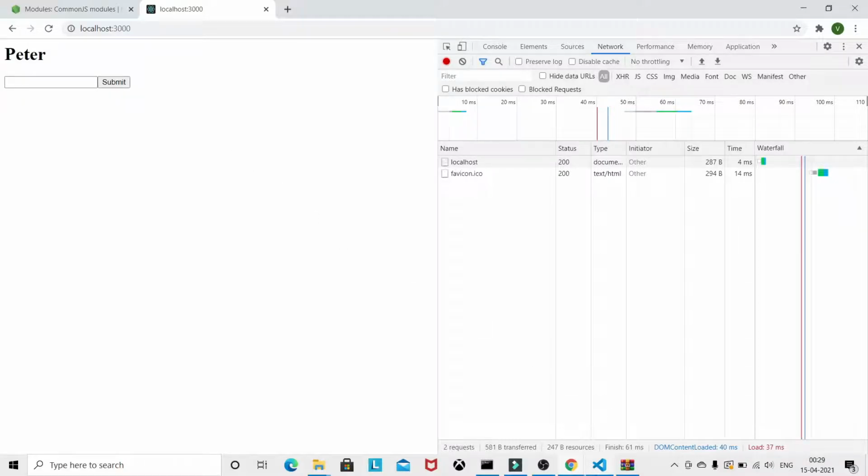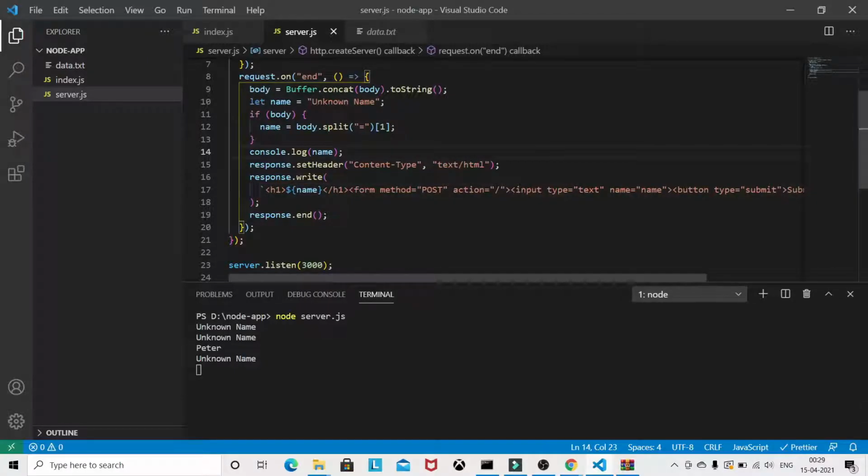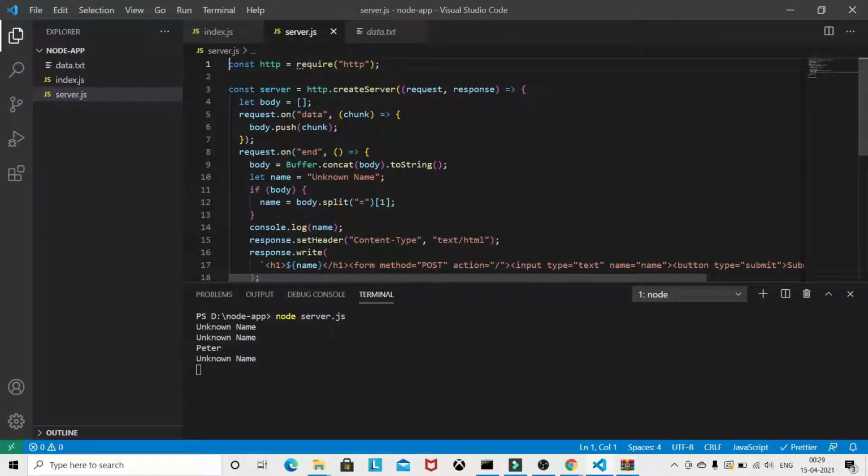I hope you understand this concept of Node.js in this video. This is just the basics of Node.js, and we don't actually do all of this manually with Node.js.